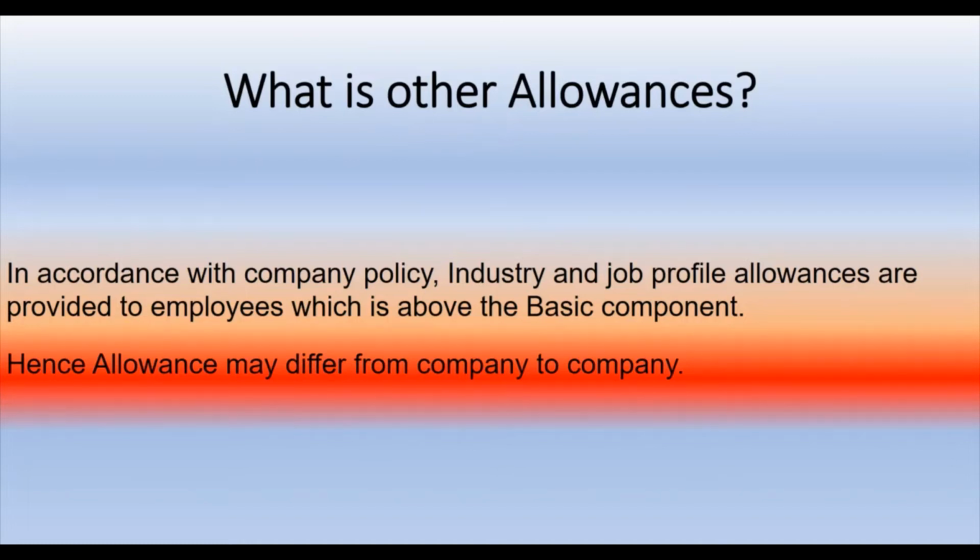For some allowances, there is a provision for tax exemption, like HRA exemption under 10(13A), etc. These are scheduled reimbursements. For some allowances, there is no specific name listed in the exemption list in income tax. For example, mobile allowance, etc. These are unscheduled reimbursements. Now we will see in detail.